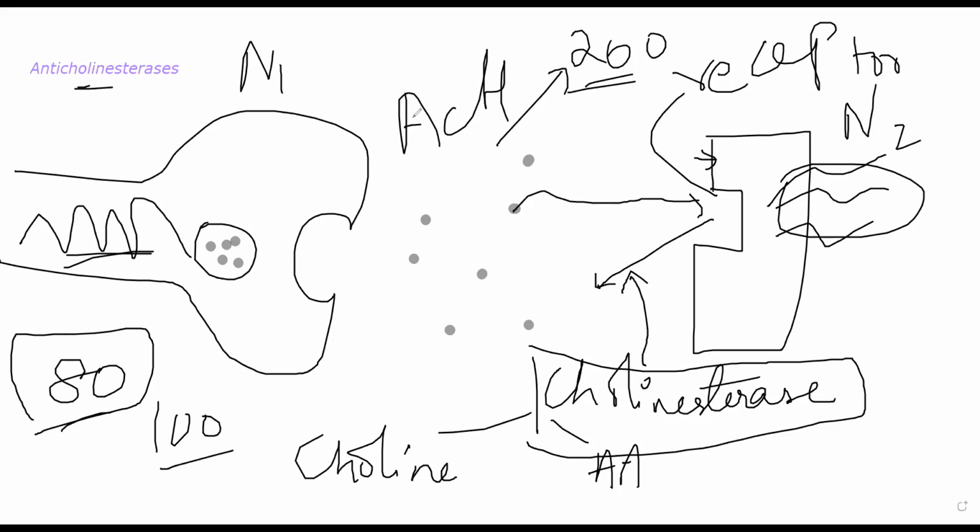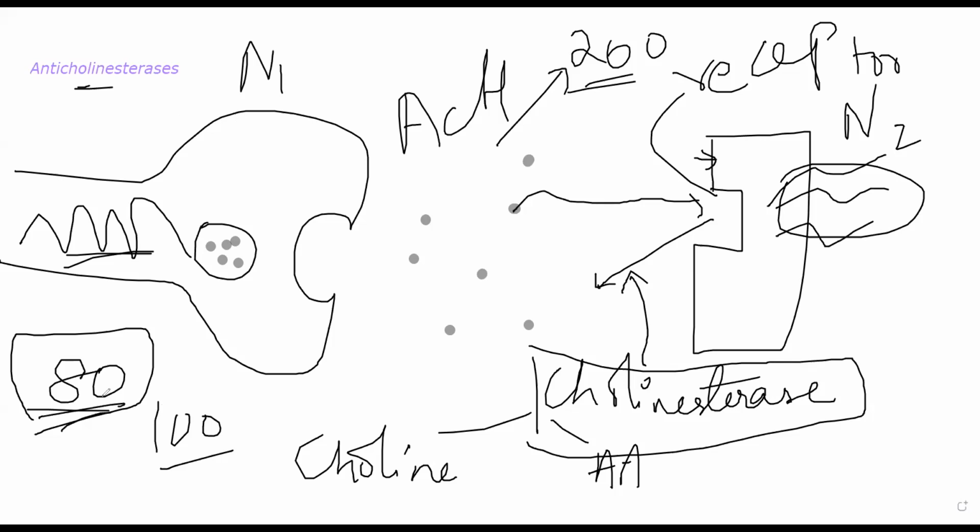So what you can do is, instead of increasing the amount of acetylcholine directly, as we already discussed, directly increasing acetylcholine using alkaloids or using esters of choline can have their own problems. To avoid those problems, I will use those 80 acetylcholine molecules.